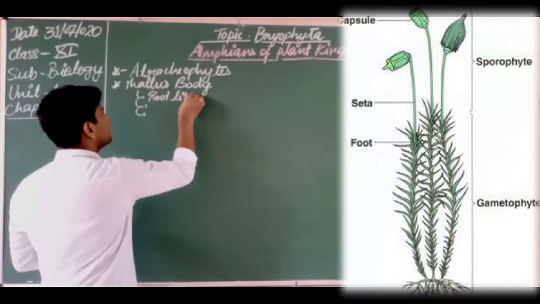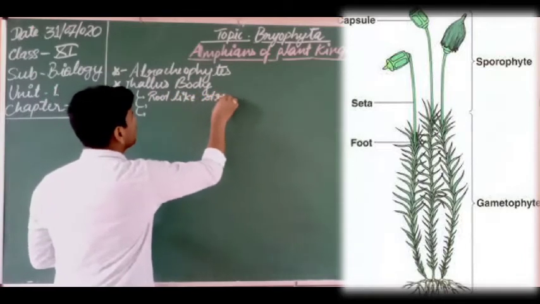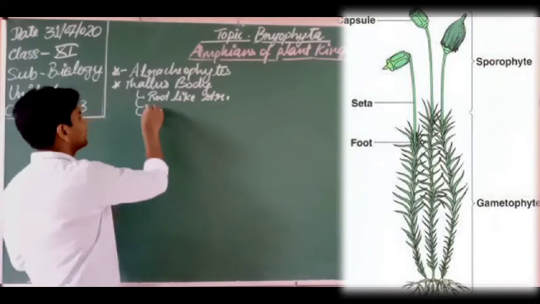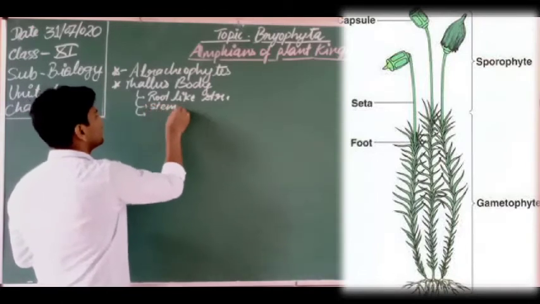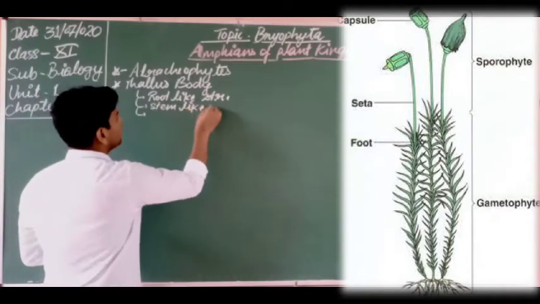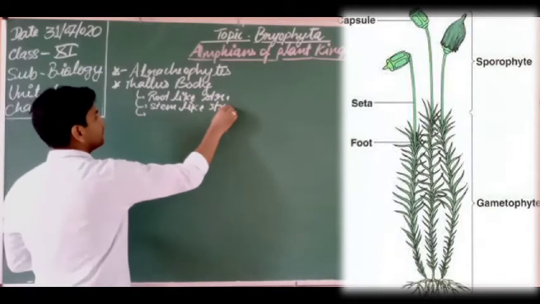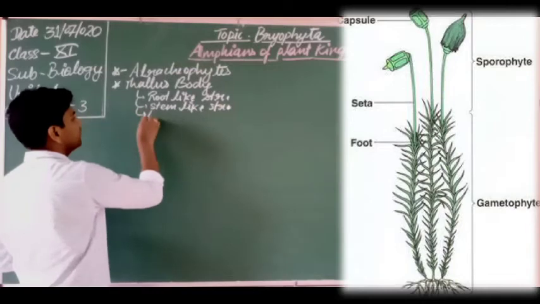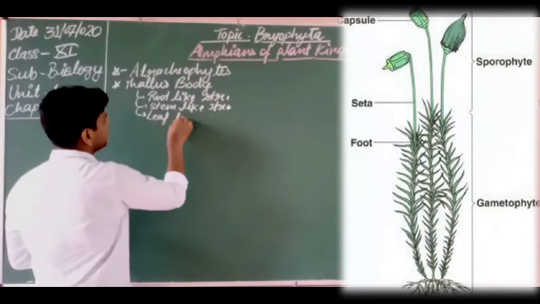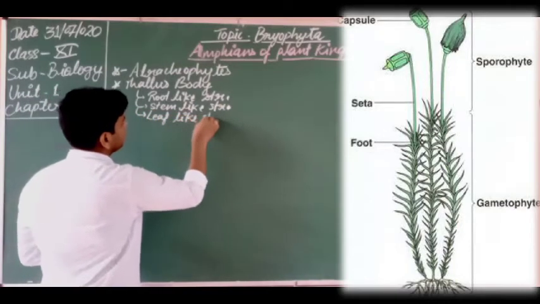So root-like structures they have. Next, stem-like structures they have, and they also have leaf-like structures.